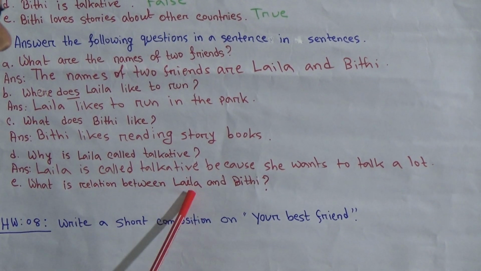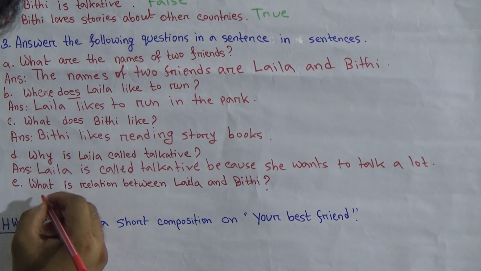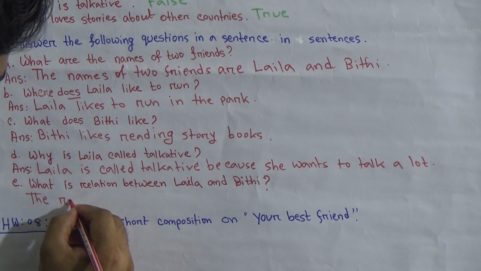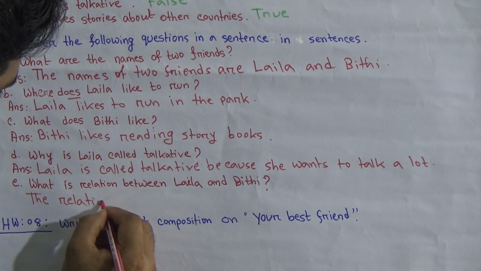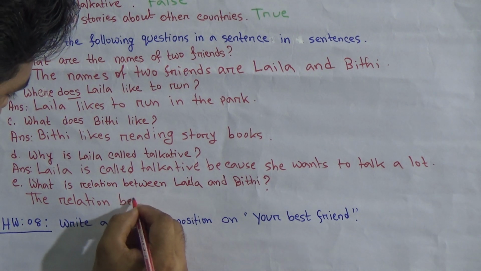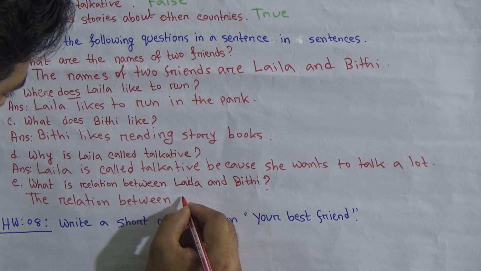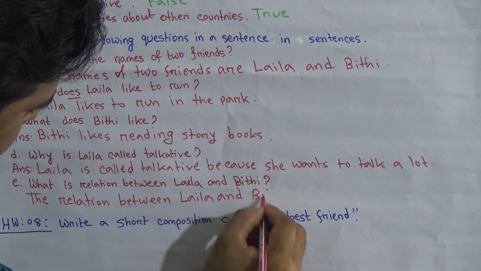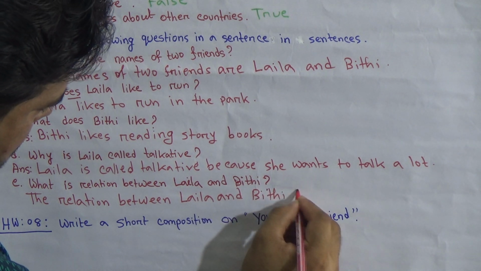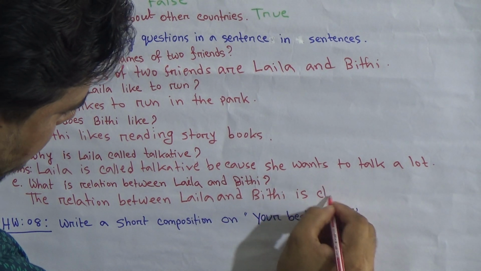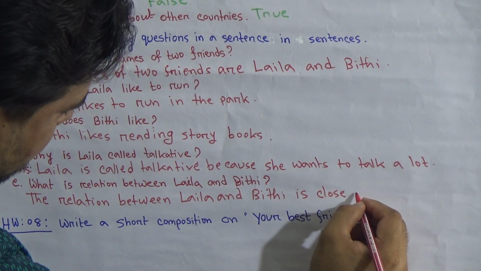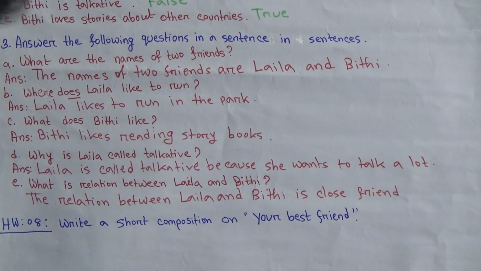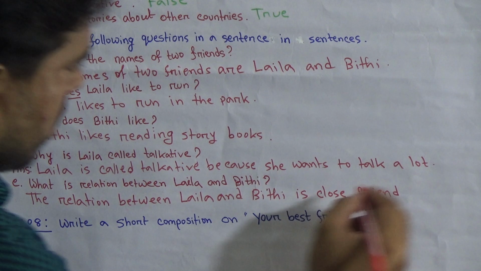What is the relation between Laila and Bithi? The relation between Laila and Bithi is close friendship.